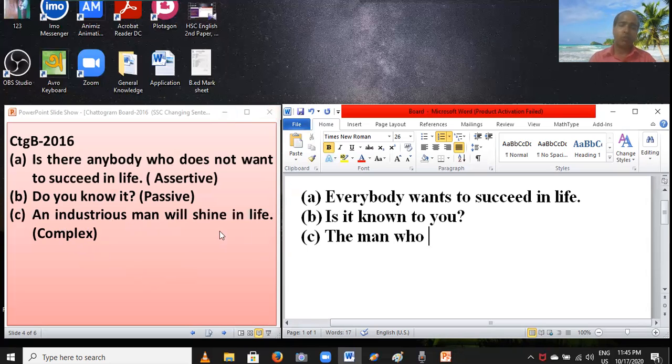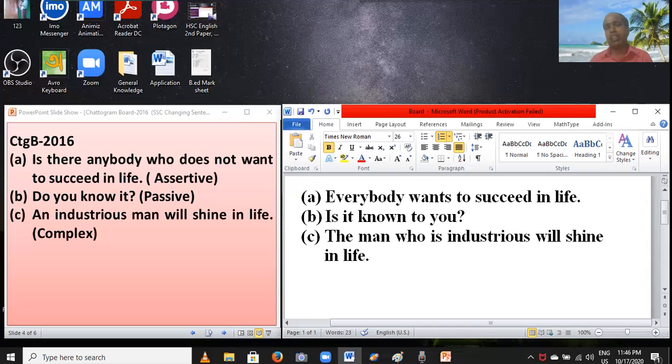Students, you have to set the be verb. The man is a singular subject, so you have to set is, and then you have to write this adjective, industrious. And you have to write the next part of this sentence: will shine in life. W-I-L-L, will, shine, in life. Students, this is very interesting and easy. You can change into complex easily by using this formula.